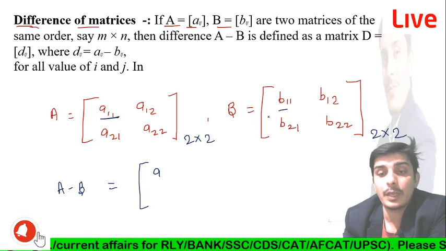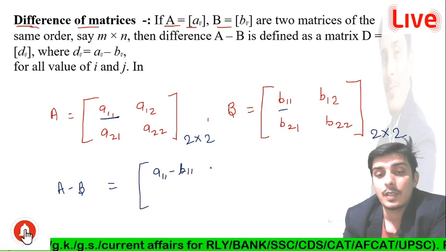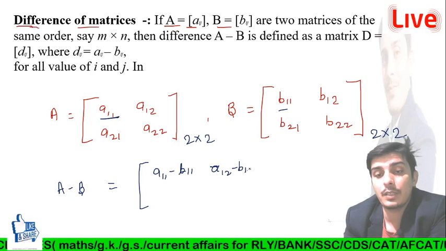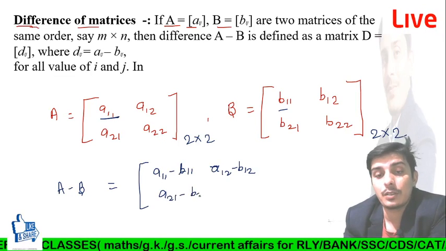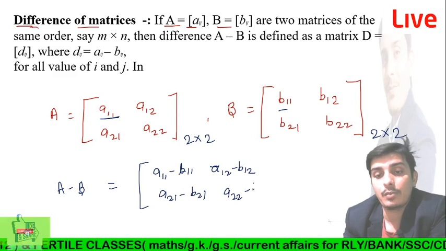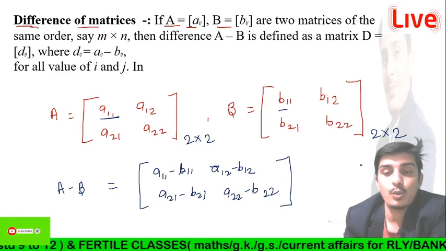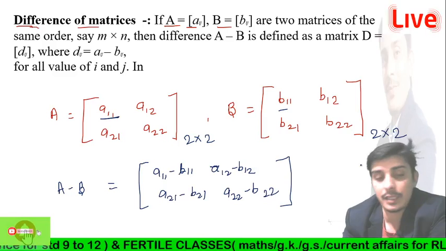So A11 minus B11, similarly A12 minus B12, then after A21 minus B21, then after A22 minus B22. Okay, right? So by this you can find out the difference of the matrices.